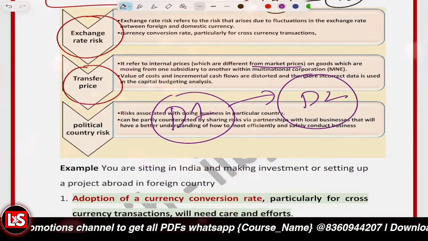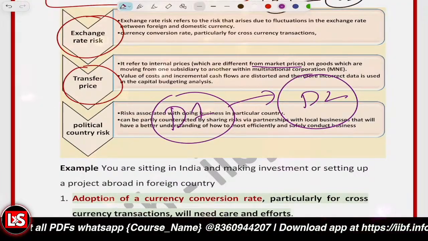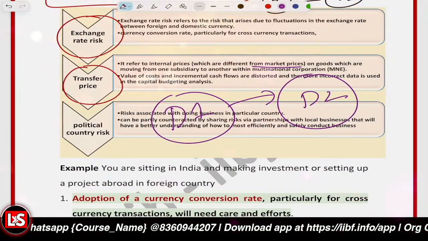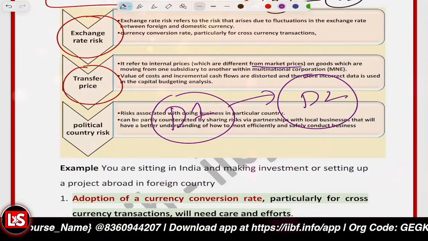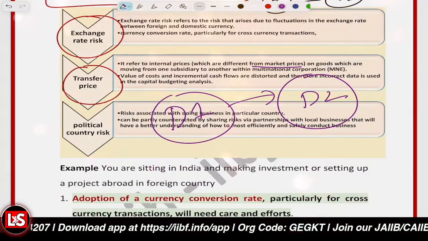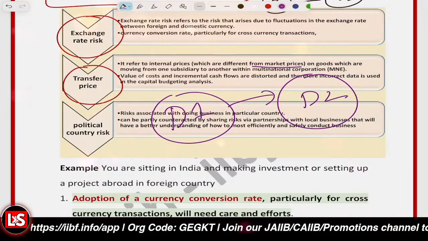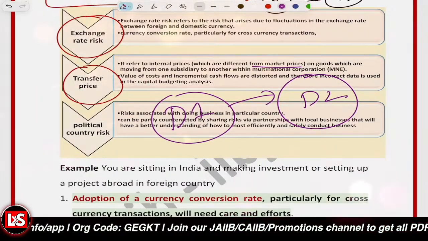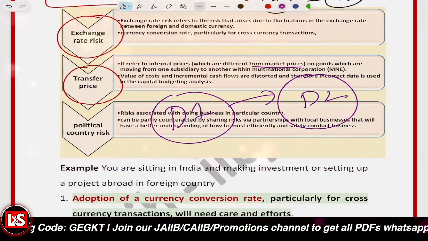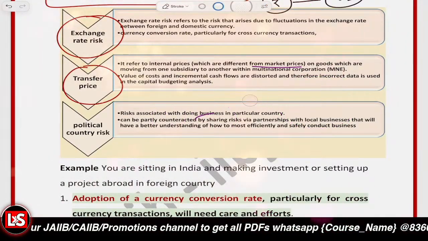When you have multinational enterprises established over multiple countries and you're transferring the products from one country to another, internal pricing has to be done. And further, the value of cost could not be correct, the correct relationship could not be there. For that purpose, the capital budgeting analysis has to be done. So that's a transfer price.